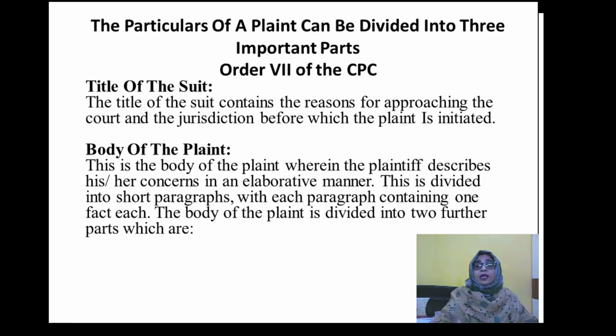Similarly, if it is appeals related, then we will prefer the appellate court. If it is company related, then we will prefer the company jurisdiction. Or if it is related to a particular territory, suppose the cause of action happened in the Secunderabad area, or the property is situated in the Secunderabad area, then in that particular jurisdiction only we will file it, and likewise according to pecuniary jurisdiction also. So we have to choose the jurisdiction and file a suit only in the particular court. That's why the title of the suit is very important, and it depends only on the cause of action.